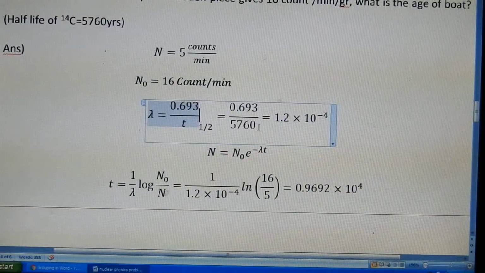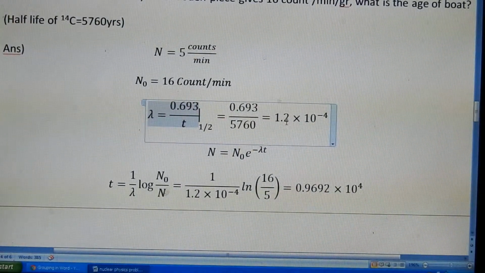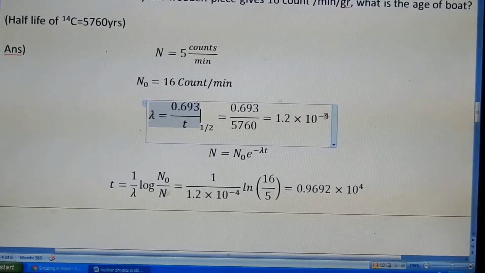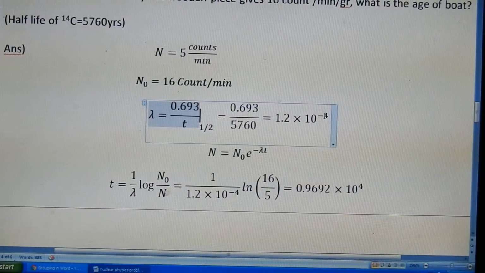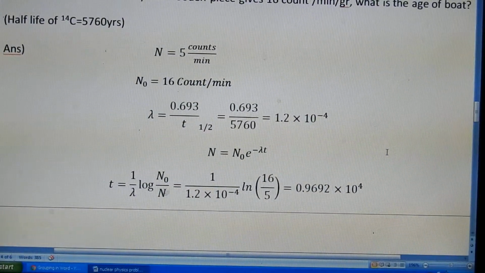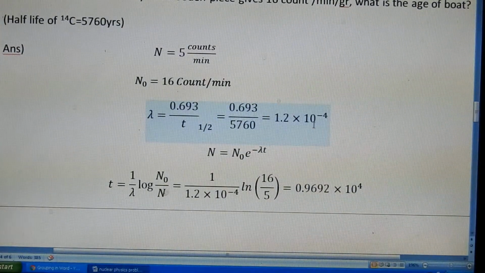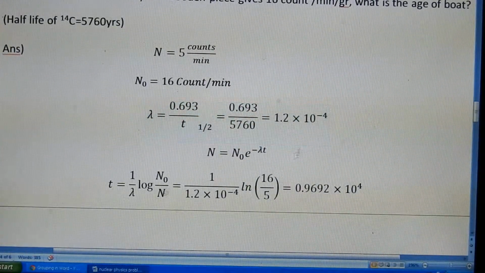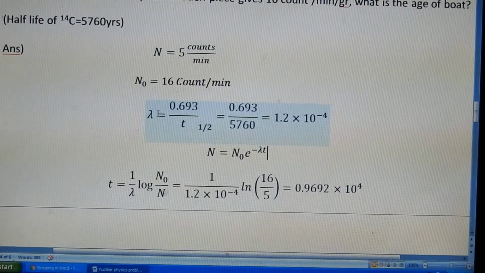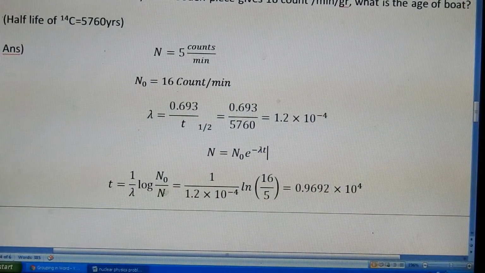So if you do it, you get 1.2 into 10 to the power of minus 4. Wait for some time. Okay, it is minus 4. Like this we can calculate the decay constant lambda of C14.